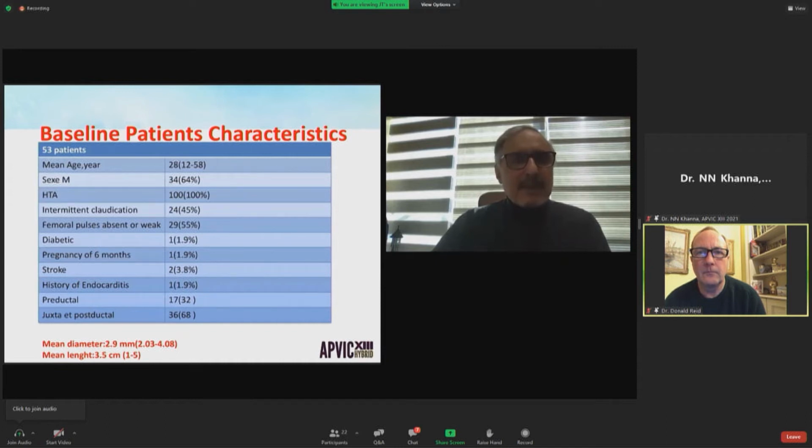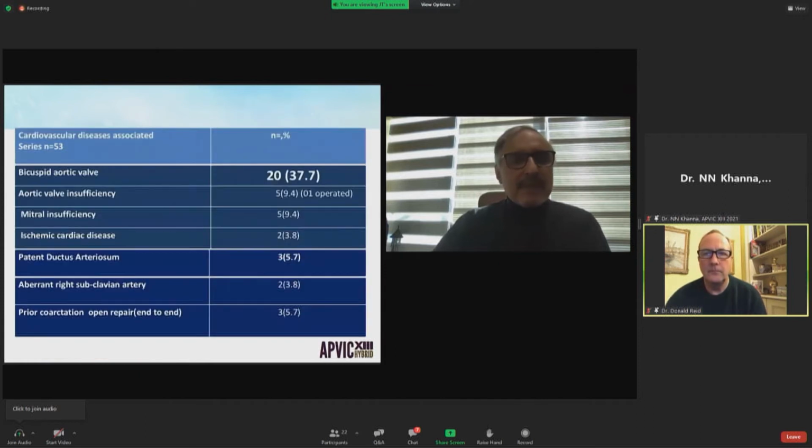29 patients had absent femoral pulses. One patient was 6 months pregnant, 2 patients had a stroke, and 1 patient had a history of endocarditis. 17 coarctations were preductal, 36 were juxta- and postductal, and the mean diameter was 2.9 millimeters, and the mean length of the stenotic segment 3.5 centimeters.